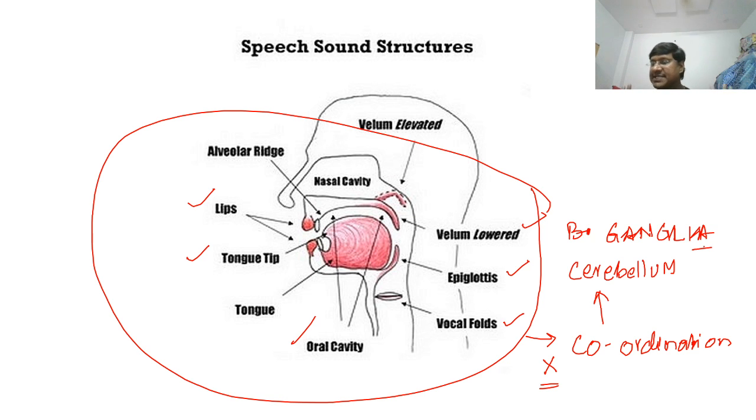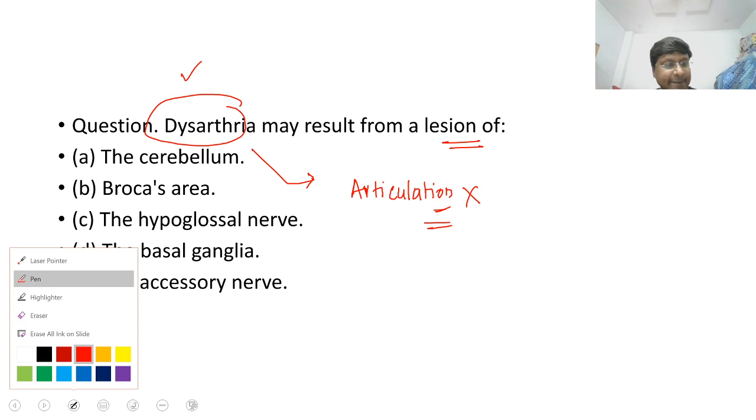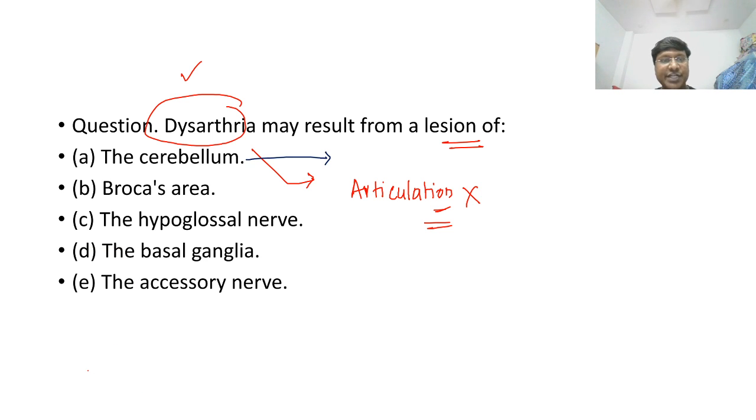So these two structures are very important for the coordination. Okay, so involvement of cerebellum, true or false statement? This is a true statement. Broca's area, if it is involved, dysarthria will not be there. This is a false statement.